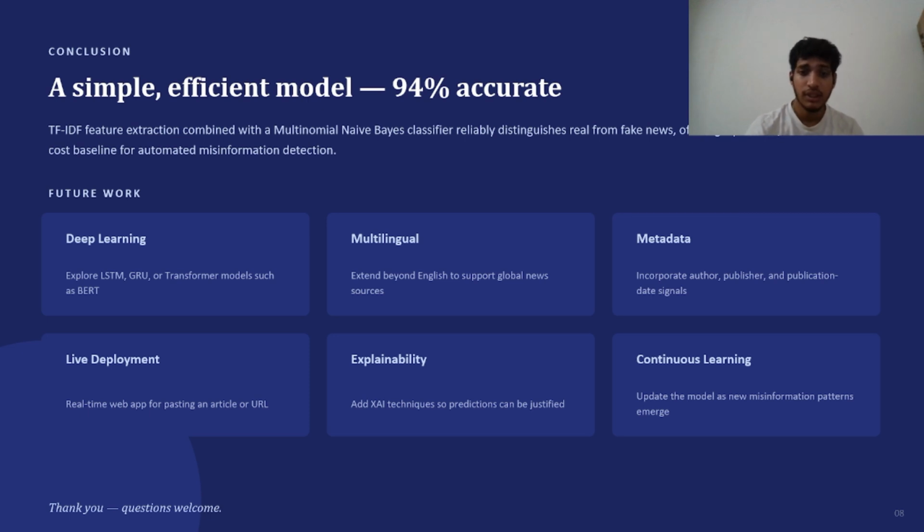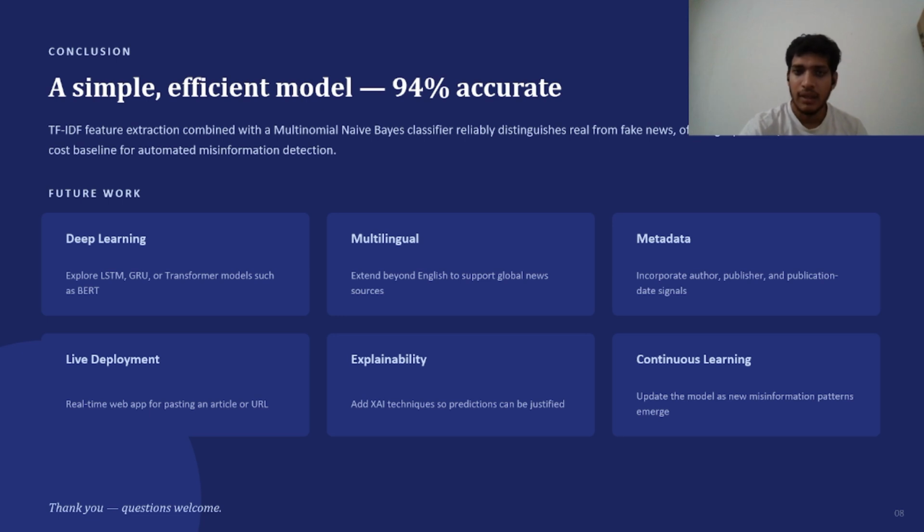In the future, this project can be extended by using advanced deep learning models such as LSTM, GRU, or BERT, supporting multiple languages, incorporating metadata such as publisher information, and deploying the model as a real-time web application where users can paste a news article or URL for instant prediction.